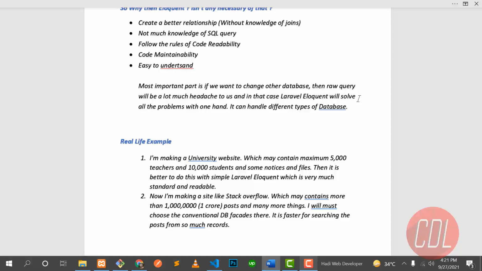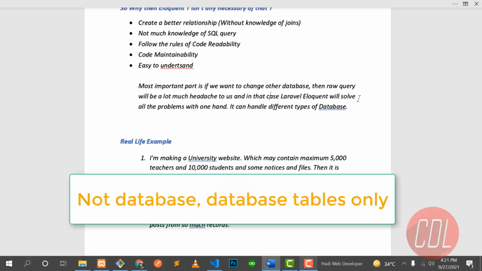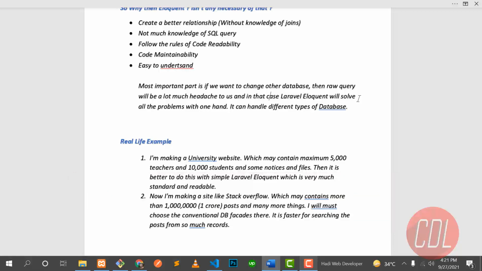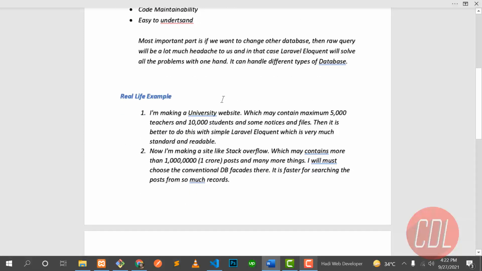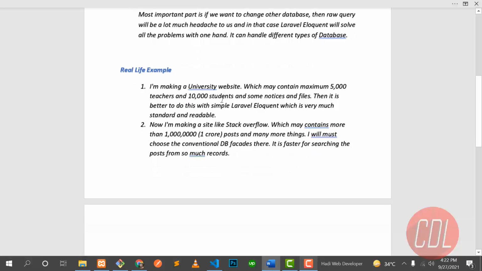We need to manually go to each file and change the names of the database and their columns and stuff like that. But if we are working with Eloquent, we don't need to worry about anything. We just go to database.php and change our database, and the Laravel model will handle everything behind the scenes. So that is the beauty of Laravel Eloquent.